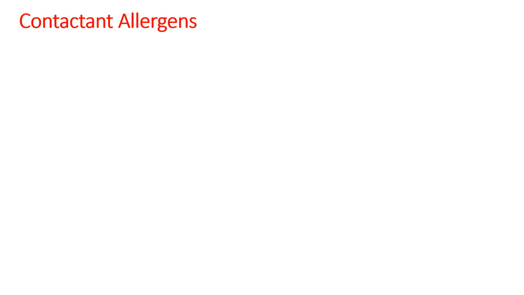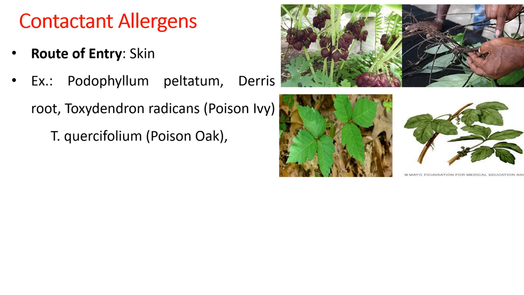One more major allergen is the contactant allergen. Route of entry: although it does not directly enter into the body, it remains absorbed or imbibed into the skin. Common examples are podophyllum, Derris root, poison ivy and poison oak.